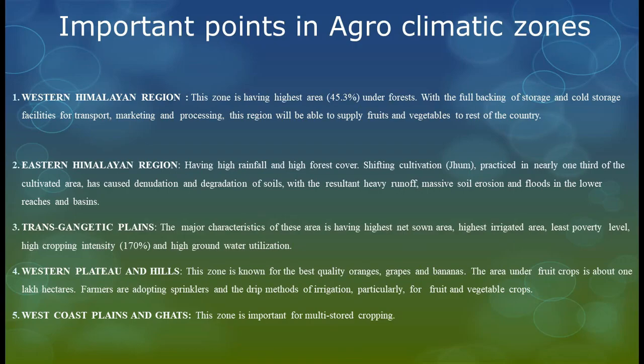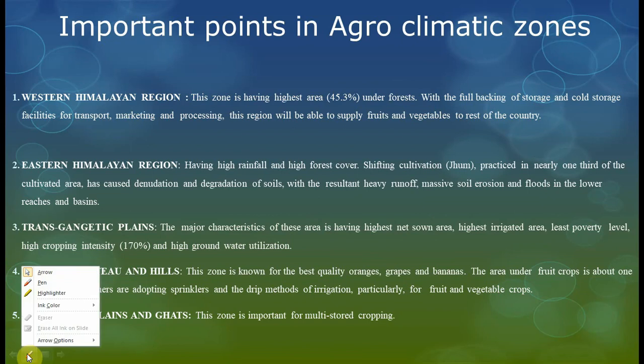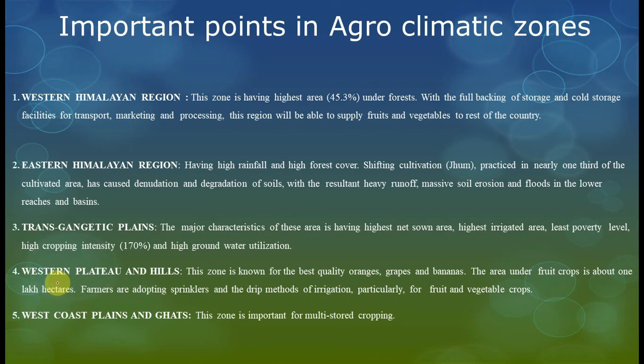And here are the important points, friends, I want to discuss. They didn't directly ask which region the Western Himalaya region or Eastern Himalaya region is, or in which state it is included. Here are the important points I have taken from those agroclimatic zones, friends.